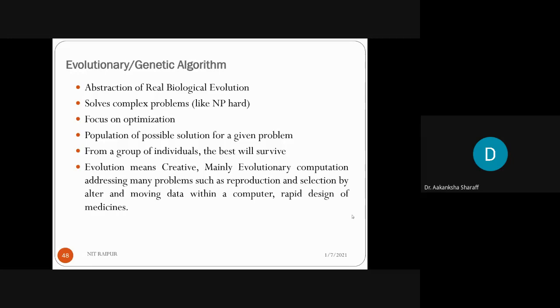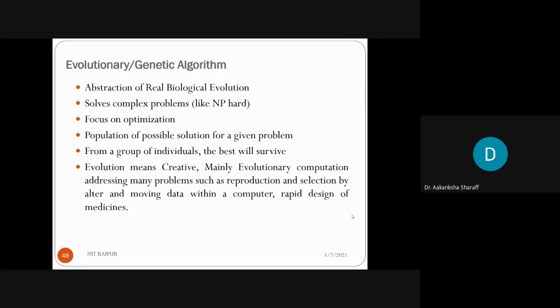But in the genetic algorithm it doesn't happen. Genetic algorithms are not used to find the solution. Instead, genetic algorithms are used to find the optimal or best solution from a set of solutions. Clear?